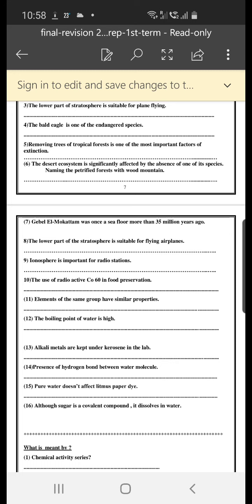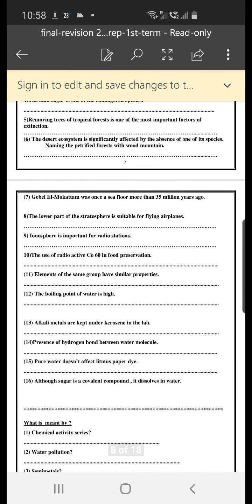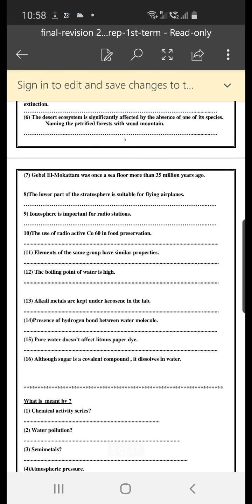Number 6, naming the petrified forest with this name or the wood mountain. The answer is because it has a lot of petrified wood fossils. Number 7, Jabal al-Mu'attam was once a sea floor more than 35 million years ago, because they found a lot of nummulite fossils in it.